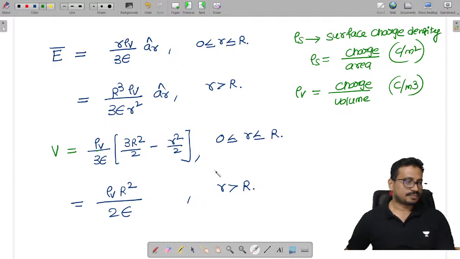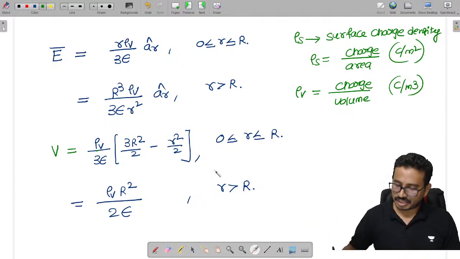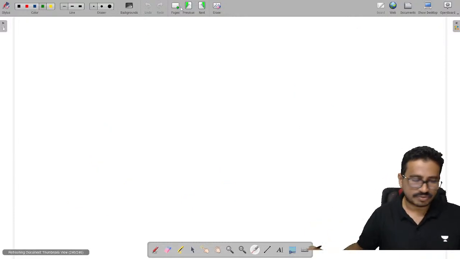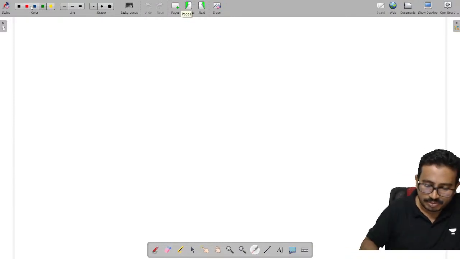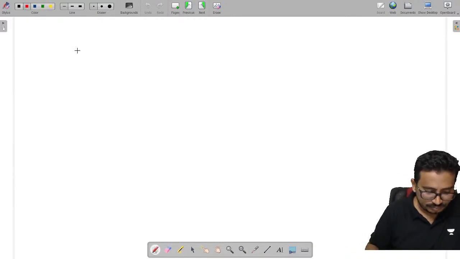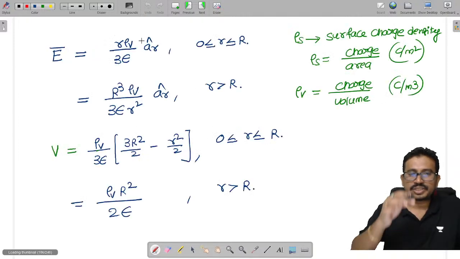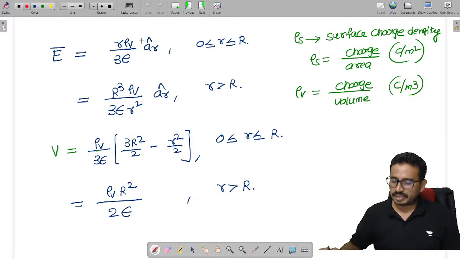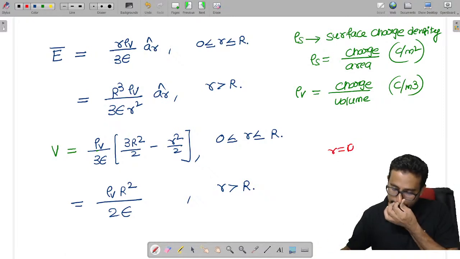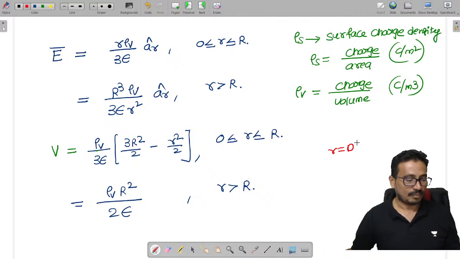Now, let us say I want the potential at the center of the sphere. To get the potential at the center of the sphere, I should make small r equal to 0.